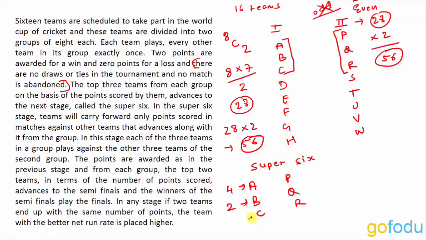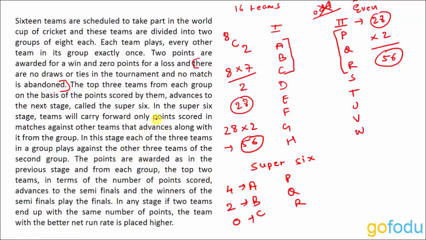And what about C? Because C has lost both matches to A and B, no matter that it won all the other matches, it lost the 2 matches against the teams which qualified for the Super 6 stage. So C will not carry any points into the Super 6 stage from the first stage.